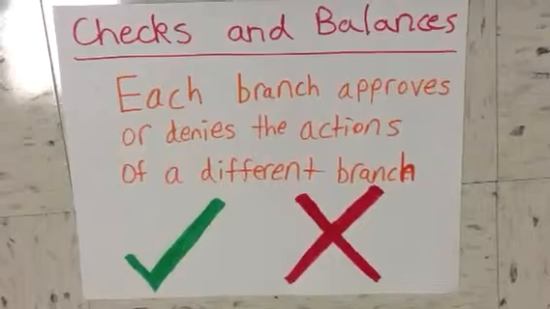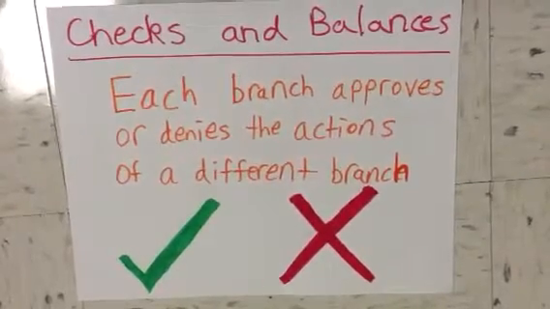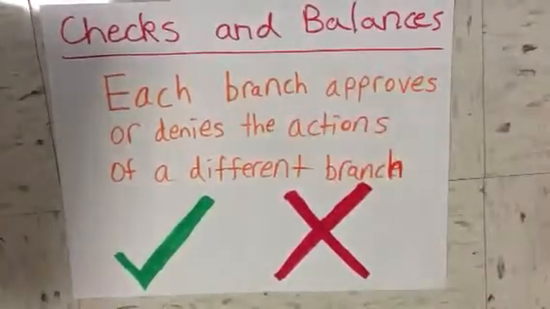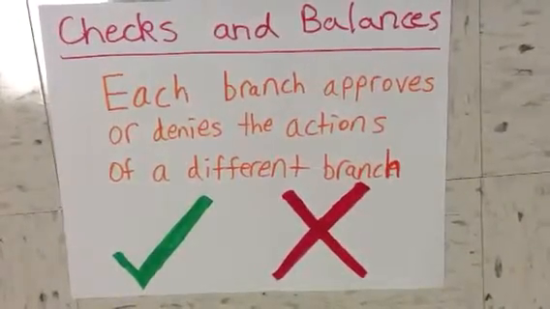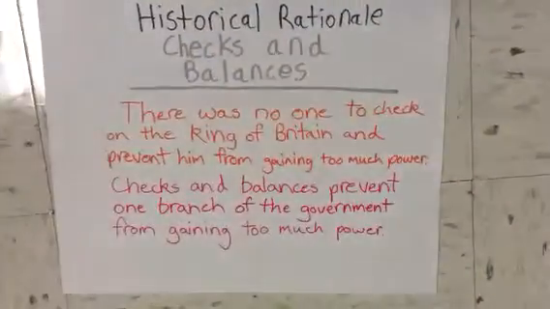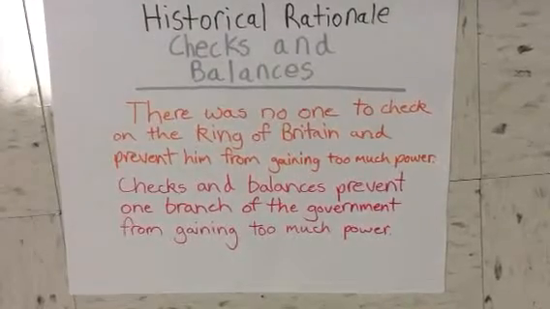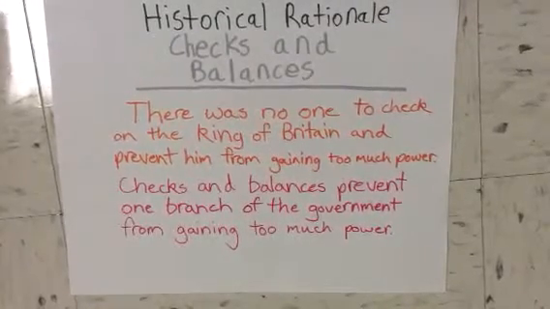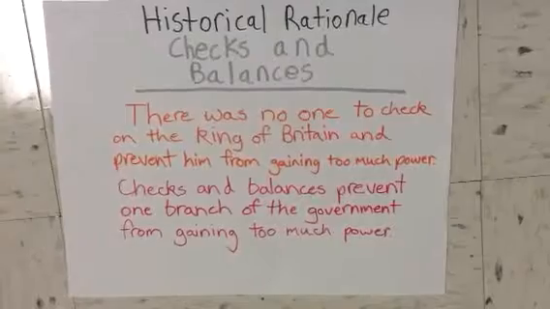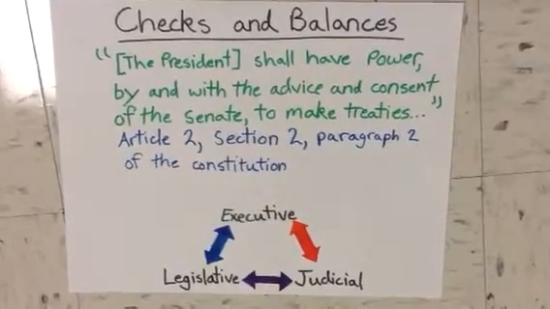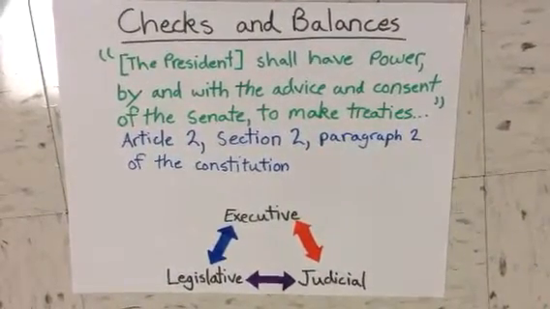Each branch of the government approves or denies the actions of a different branch. This is added to prevent one branch of the government from abusing its power. There was no one to check on the King of Britain and prevent him from gaining too much power. Checks and balances prevent one branch of the government from gaining too much power. This is an example of how the legislative branch checks on the actions of the president.